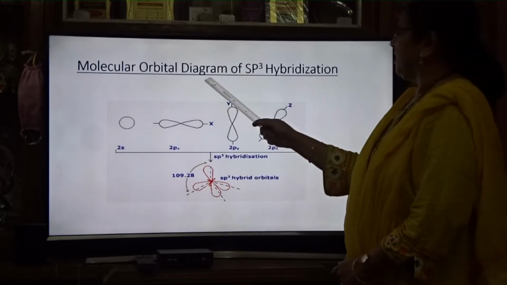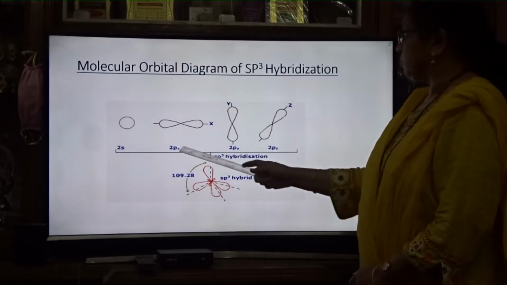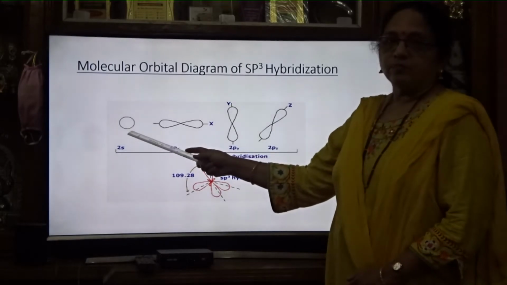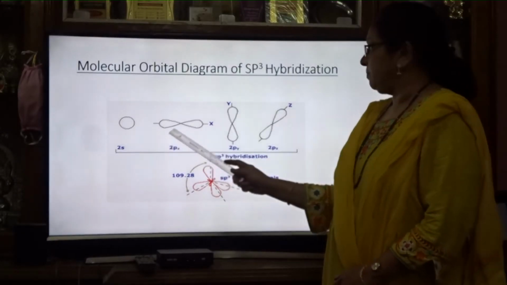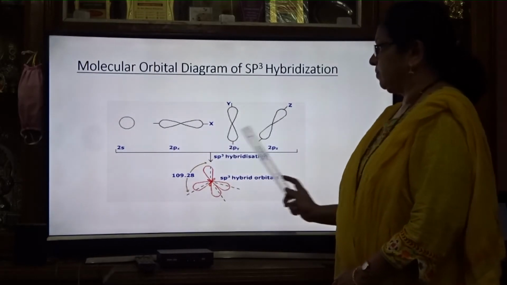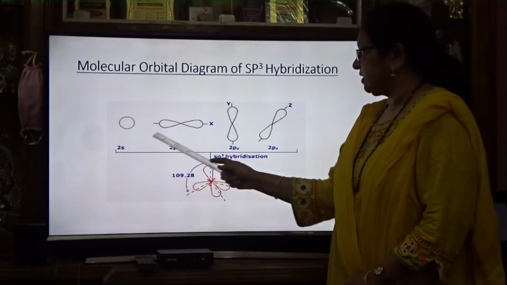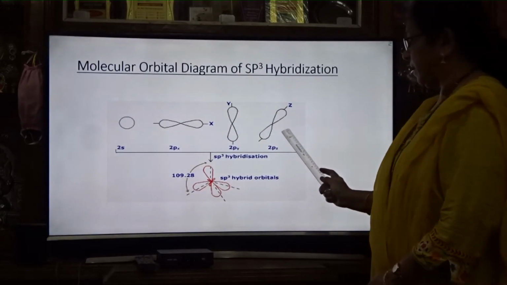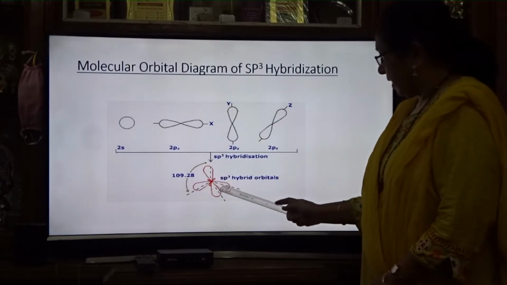So, molecular orbital diagram of sp3 hybrid orbital. What is the shape of an s orbital? It is spherical, and p orbitals are dumbbell in shape. This is px, py and pz. So one 2s and three 2p are combining to give four hybrid orbitals.